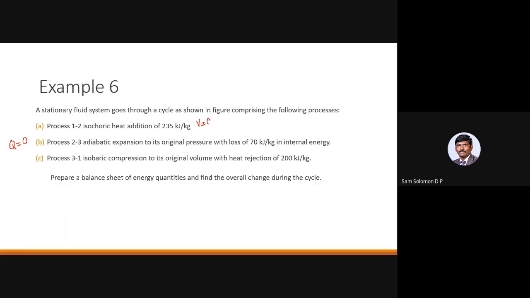For subdivision 1, we said volume is constant. When volume is constant, what is the work done here? Work done is 0. Adiabatic expansion, we say heat transfer is 0. And they have said with a loss of 70 kilojoule per kilogram in internal energy. So delta U happens to be minus 70, because they have used the word loss, so this is going to be minus 70 kilojoule per kilogram.